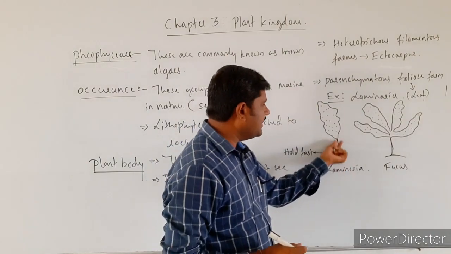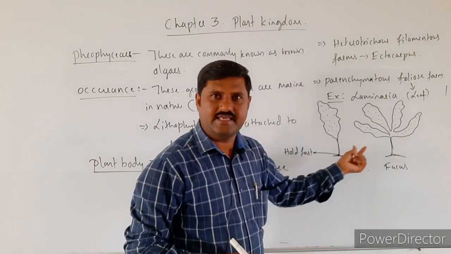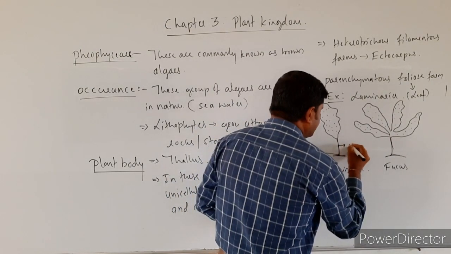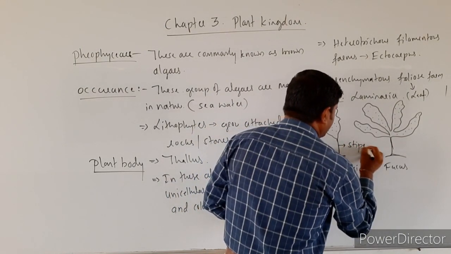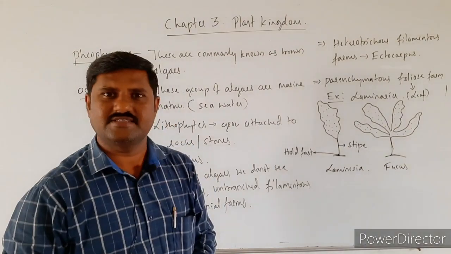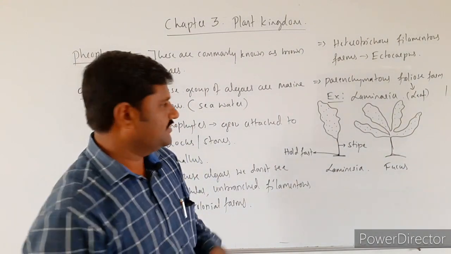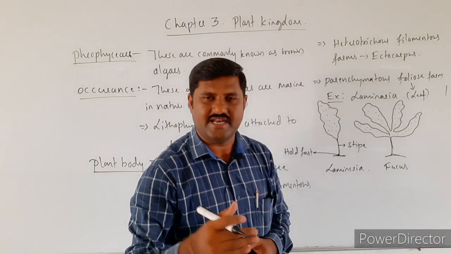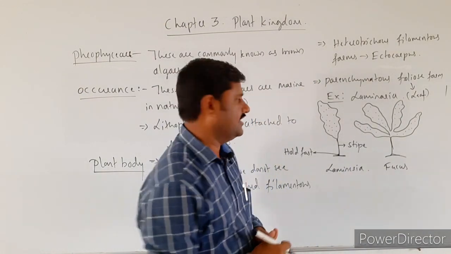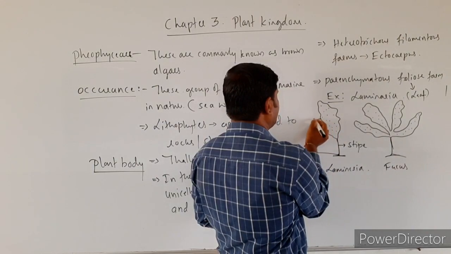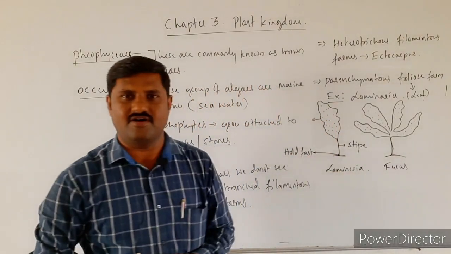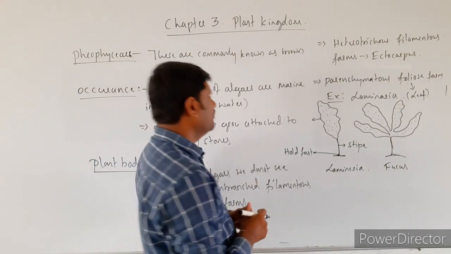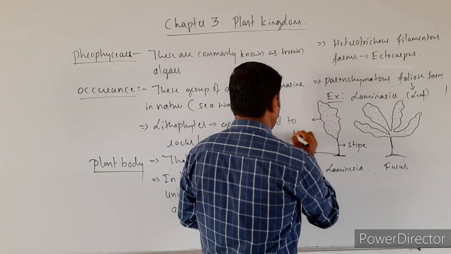And there is an erect filamentous structure, and this part itself is called as stipe. What it is known as stipe, right? So this is stipe, an erect stem-like structure. And this part which is foliose-like or a leaf-like structure, flattened leaf-like structure, is called as frond.